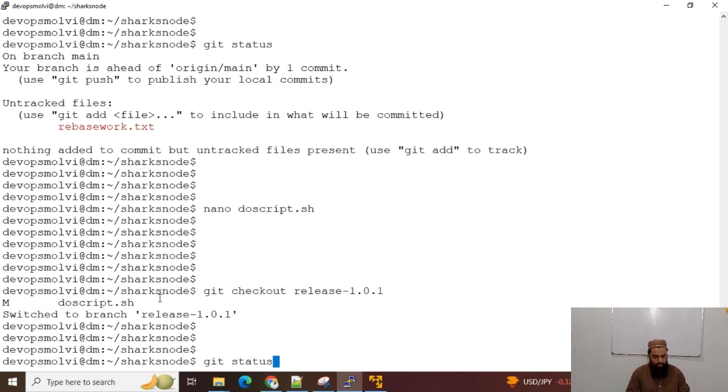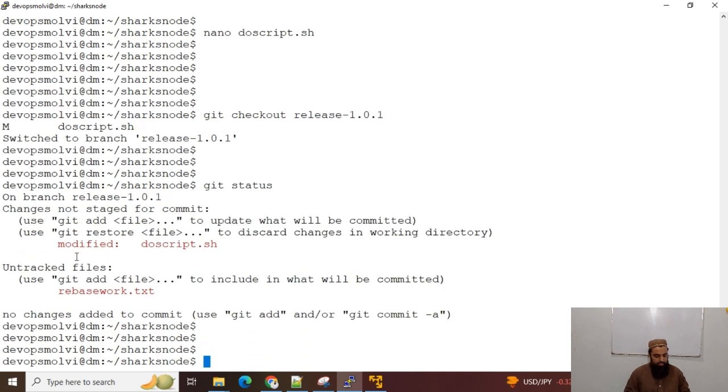So I run git status, and you can see that this file was modified. So now we can see that the release branch is rebased from the main branch. If any change happens on the main branch, it is automatically reflected on the release branch. So guys, that's how rebase works.